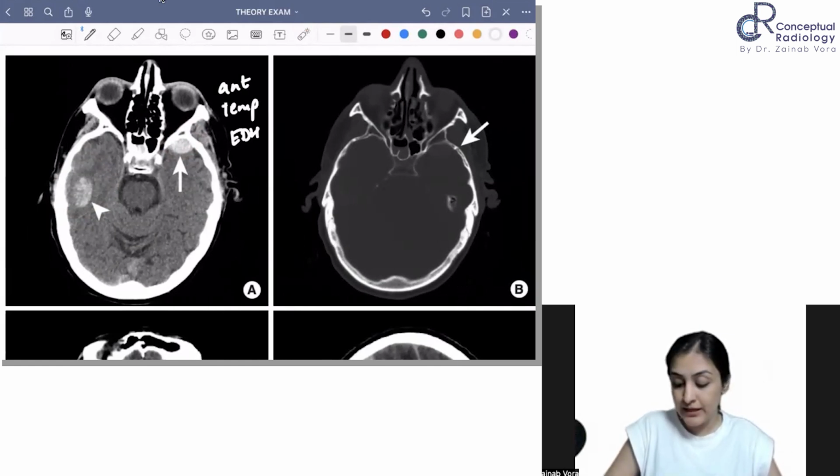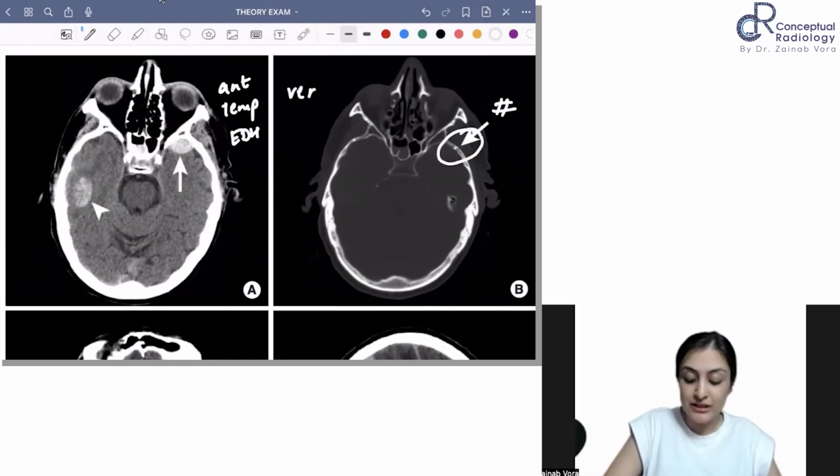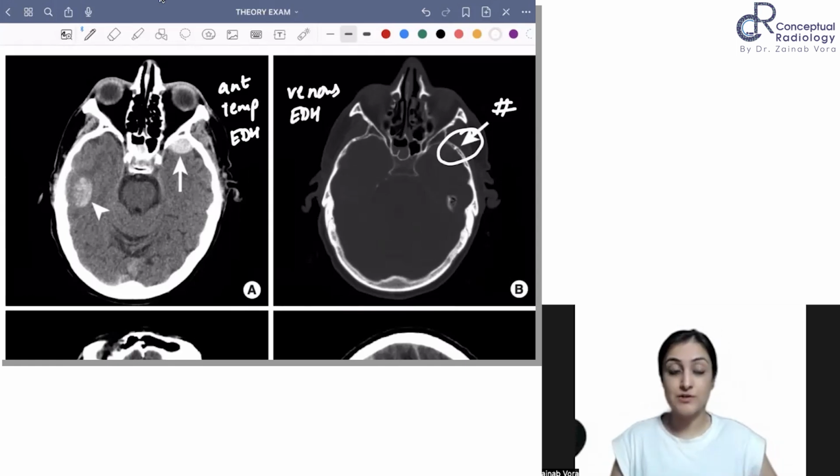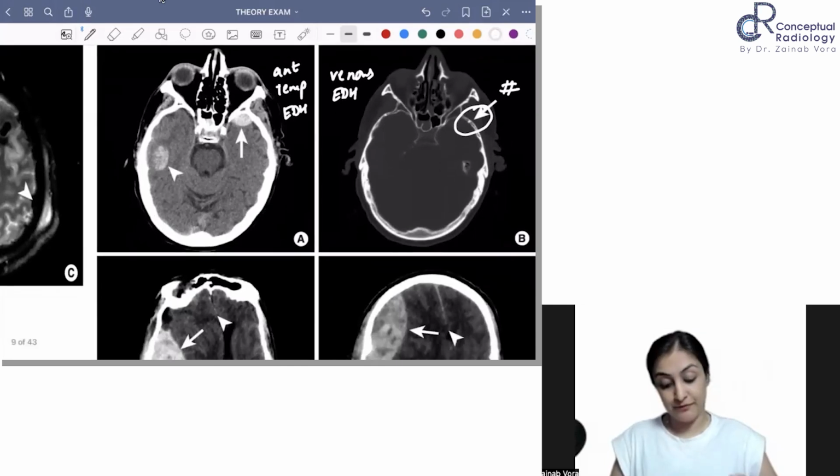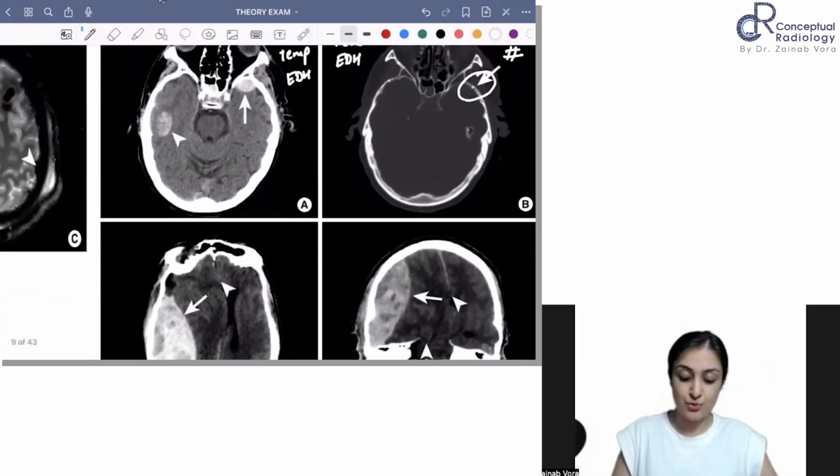And this is where you can see that there is an associated fracture. And whenever you see an anterior temporal EDH, very good, it is likely to be venous EDH. You have the sphenoparietal sinuses, right? So that is what can bleed here. So this is what can be a venous EDH. And this is showing us the coup-contrecoup mechanism.